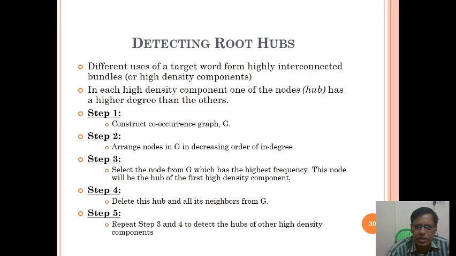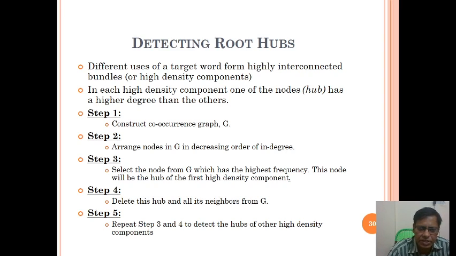Okay, so here this is detecting root hubs. Detecting root hubs has five steps. Step 1 is construct co-occurrence graph G. Step 2, arrange nodes in G in decreasing order of in degree. And step 3 is select the node from G which has the highest frequency. This node will be the hub of the first high density component.